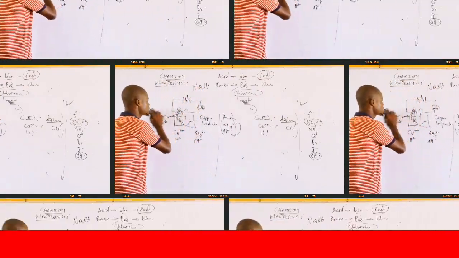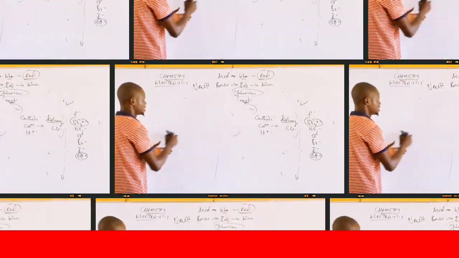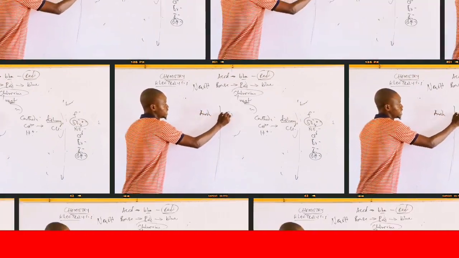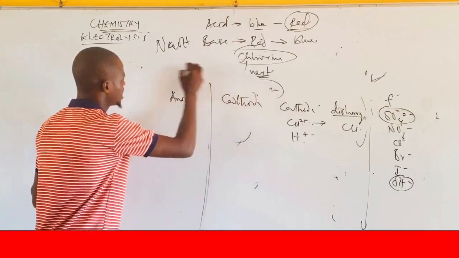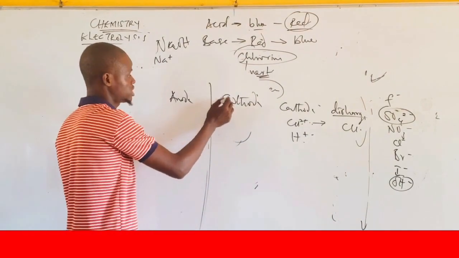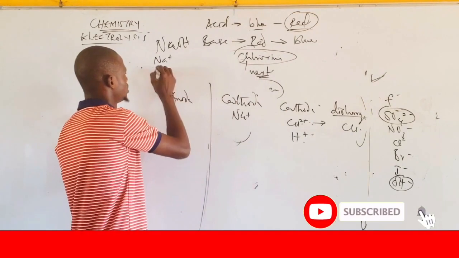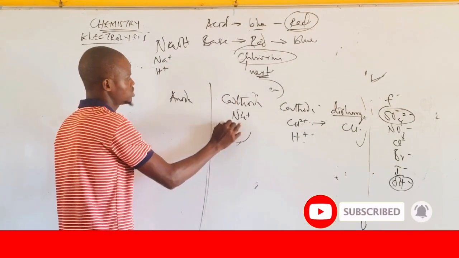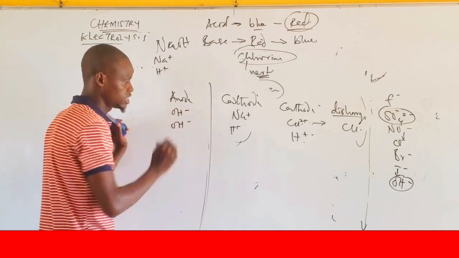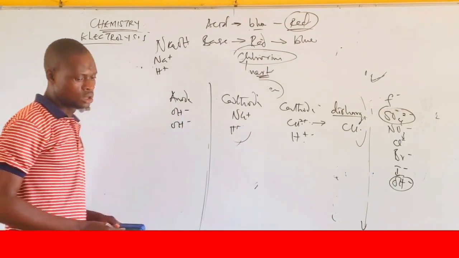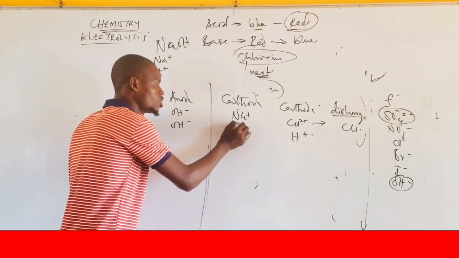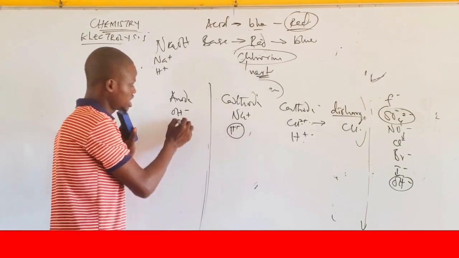The only thing you need to do is the same way I normally write everything. You are going to write anode and cathode. Are you getting me? You know that sodium hydroxide will be sodium ion. Sodium ion will be going to where? Positive. This is sodium ion. And also we have hydrogen ion. This is hydrogen ion. Then this one was OH minus, OH minus. We'll move to this. Now, what is going to happen here is that what? Hydrogen ion will be what? Discharge. And this one, your OH will discharge.